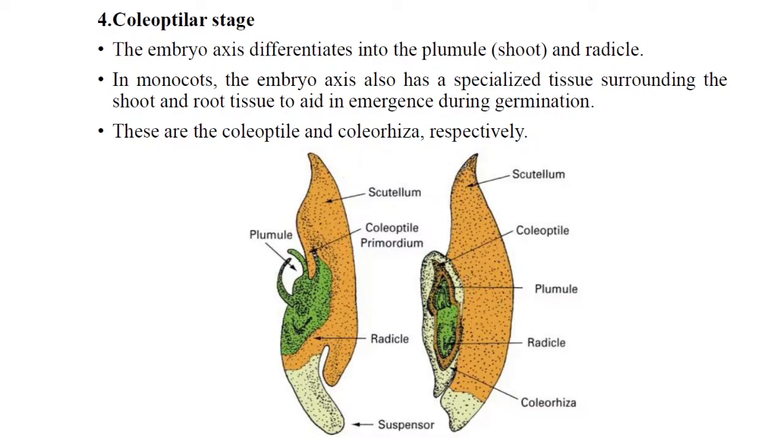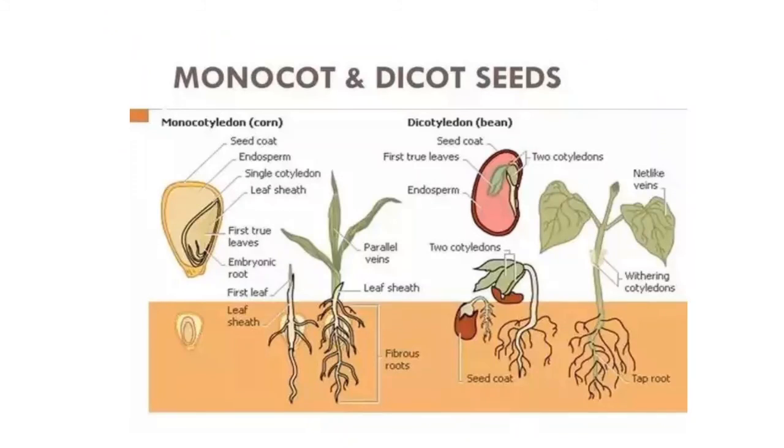So this is the fourth stage, in which there is the development of the coleoptile and the formation of the plumule and the radicle. The radicle gives the root system, the plumule gives the shoot system. The coleorhiza is the root covering and the coleoptile is the shoot covering, formed with a single cotyledon. In this way, development takes place from the monocot and dicot embryos into the seedling.